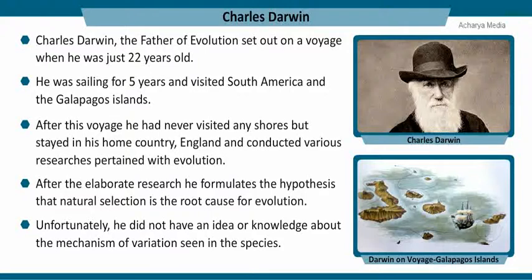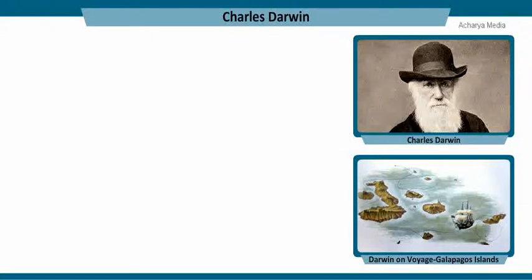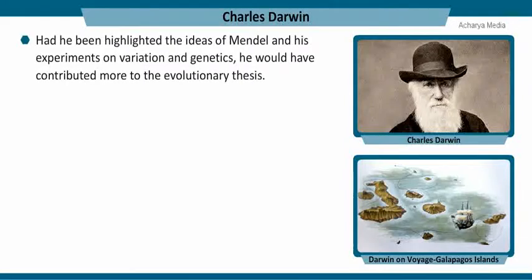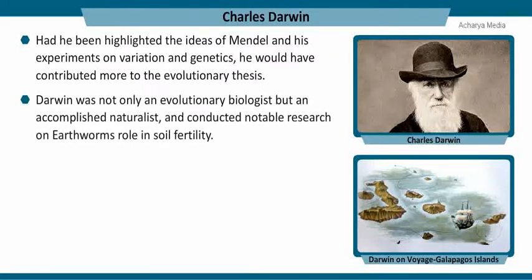Unfortunately, he did not have an idea or knowledge about the mechanism of variation seen in the species. Had he been highlighted the ideas of Mendel and his experiments on variation and genetics, he would have contributed more to the evolutionary thesis. Darwin was not only an evolutionary biologist but an accomplished naturalist and conducted notable research on earthworms' role in soil fertility.